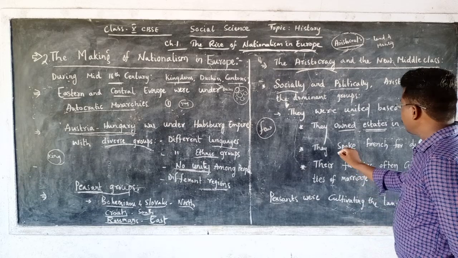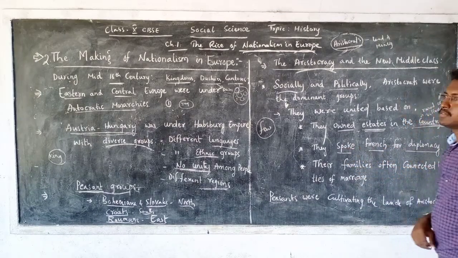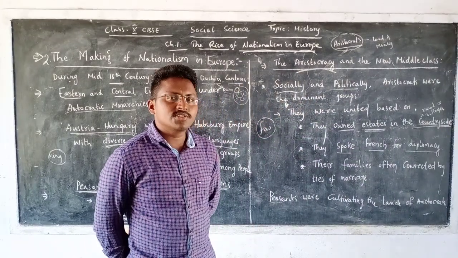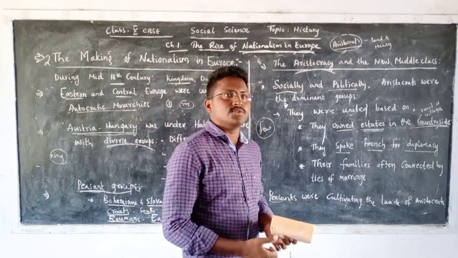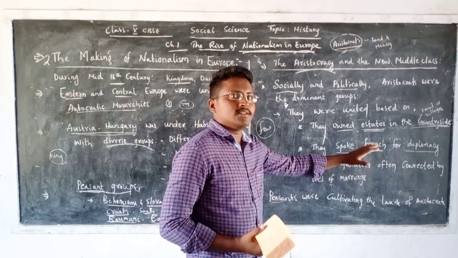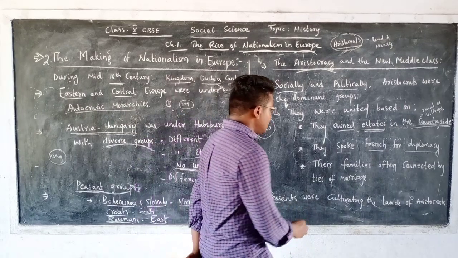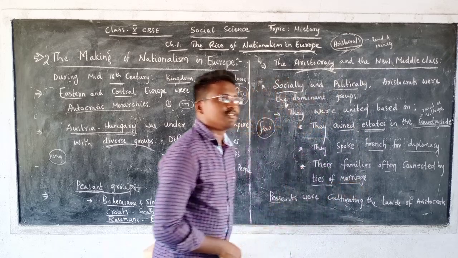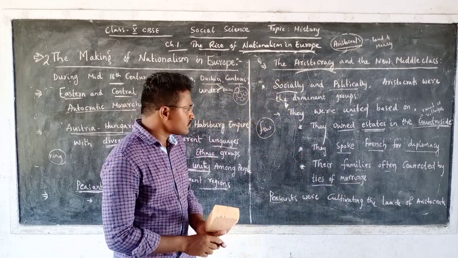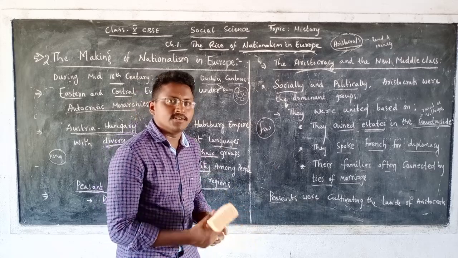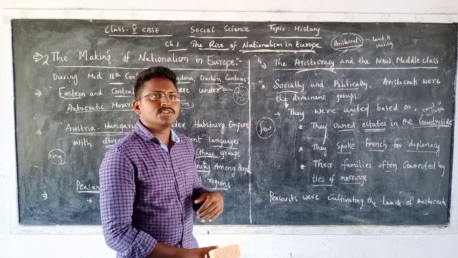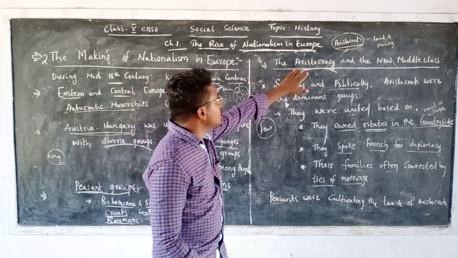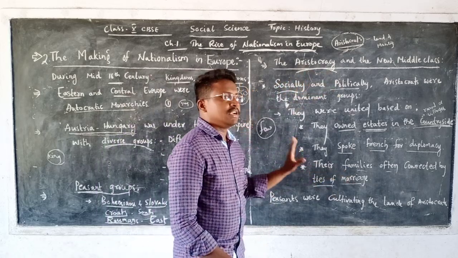Then, a very important thing, they spoke French for their diplomacy. That means they used to feel that speaking the French language was something prestigious. Then the third thing is that their families were often connected by ties of marriage. Within the aristocracy community itself, they used to get married. They never used to go outside of their community. They never used to marry others.